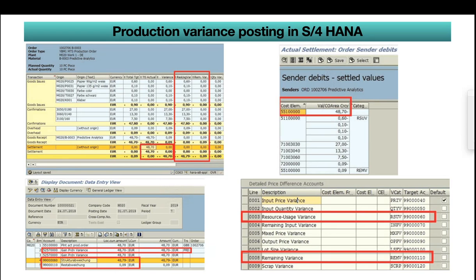In the right bottom corner, you can see the types of variances and the GL accounts we assigned. Since we have resource usage variance and remaining variance, it is picking those GL accounts, 994060 and 9930, and it is debiting or crediting based on the type of variance, nullifying the variances posted with the transaction type PRD.